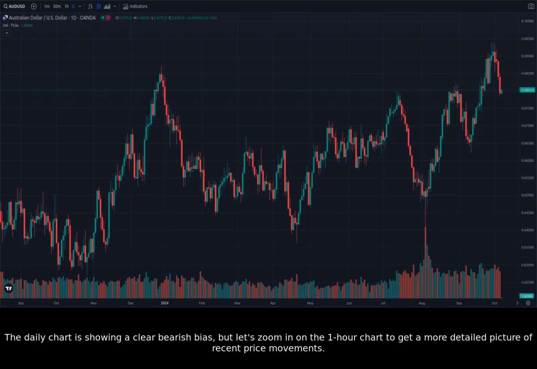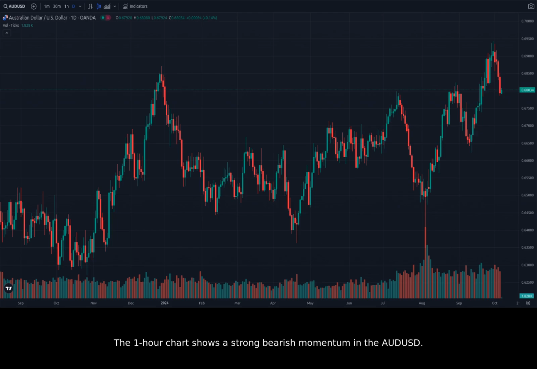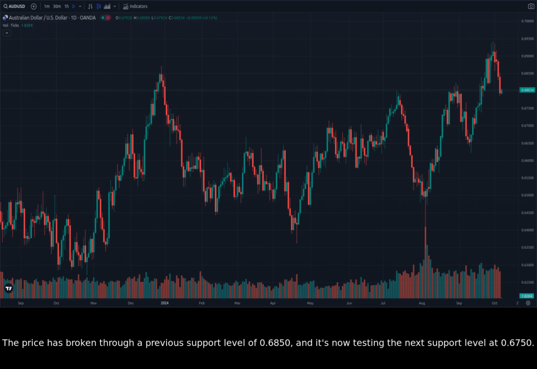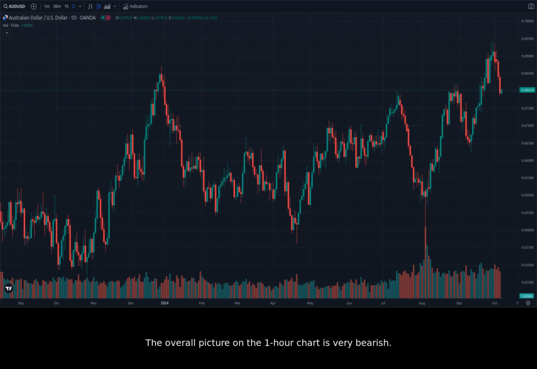The daily chart is showing a clear bearish bias, but let's zoom in on the 1-hour chart to get a more detailed picture of recent price movements. The 1-hour chart shows a strong bearish momentum in the AUDUSD. We can see a series of lower highs and lower lows, confirming the downtrend. The recent RBA decision has accelerated this downward move. The price has broken through a previous support level of 0.6850, and it's now testing the next support level at 0.6750. The overall picture on the 1-hour chart is very bearish.